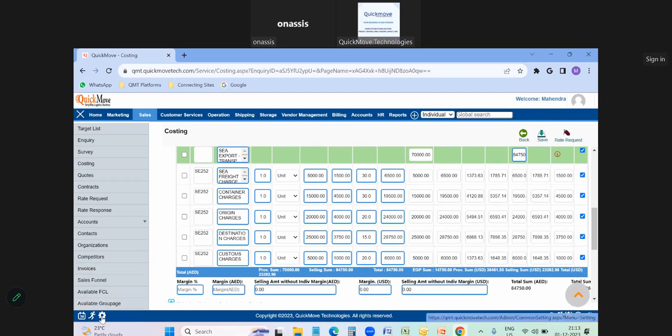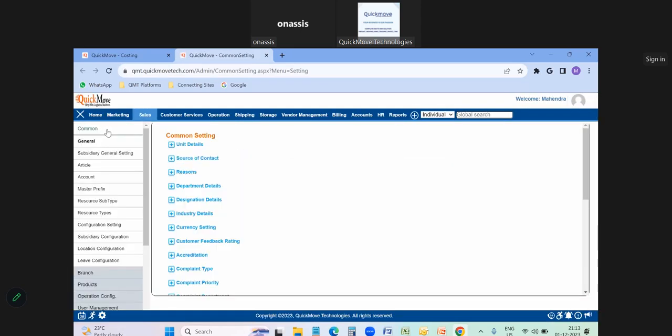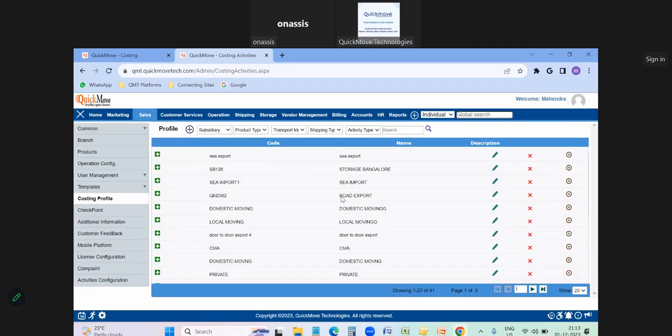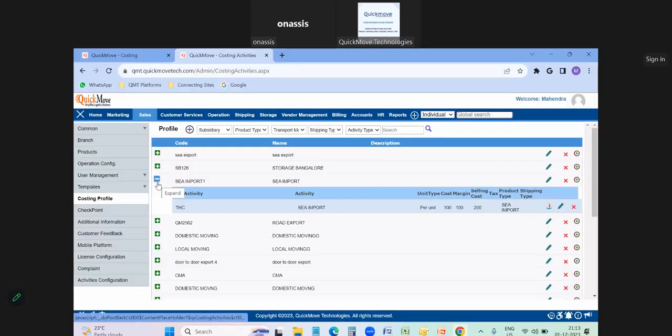So how will it be reflecting here? At the bottom left corner, we have a settings symbol. If you click on the settings symbol, in the settings we have an option, costing profile. In this costing profile, we are going to prepare all our services and all our charges. Like for a 20 feet container, 1 CBM net, what services we do and what the charges are for that, and for a 40 feet container, for sea freight or air freight. Like that, we have different options available to input all the charges here.